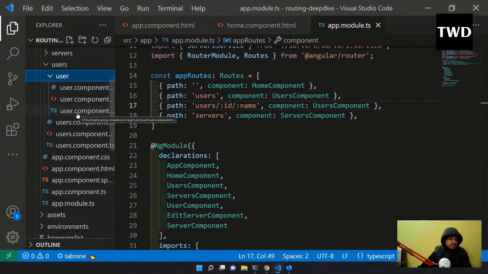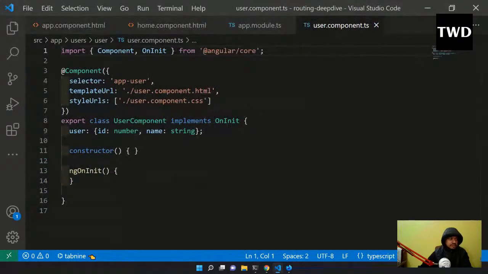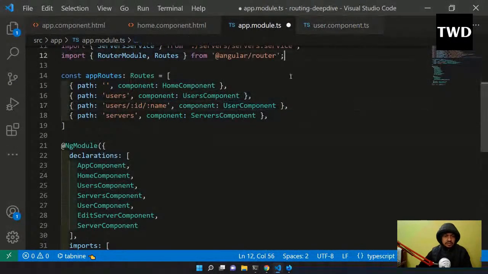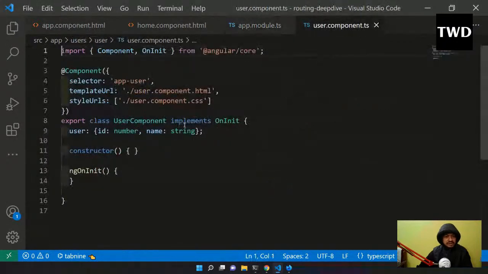I have a user component.ts also. I think I have to do it in this. Okay, I'll come here in the user component, and I think I have to do it here. Yeah, user component is also there. So I will come here in the user component. Okay, not users, user component.ts, because it is being called by the users component when you go here.